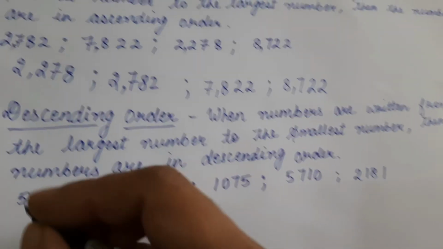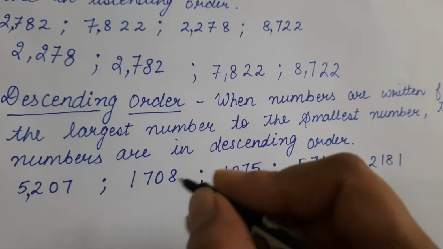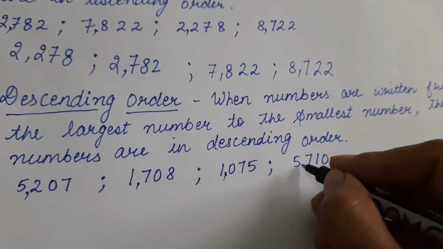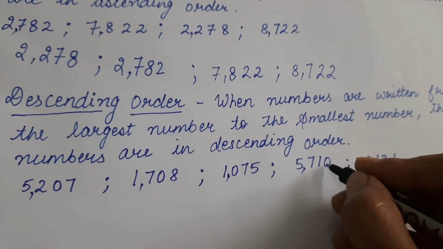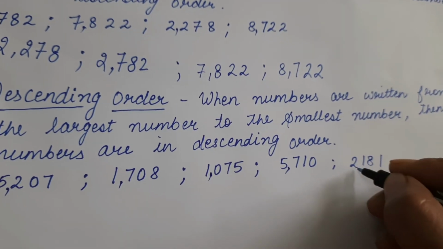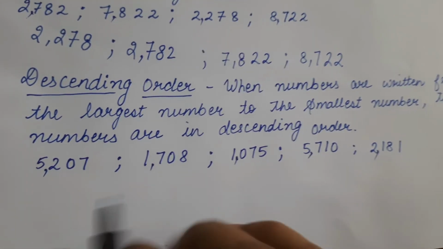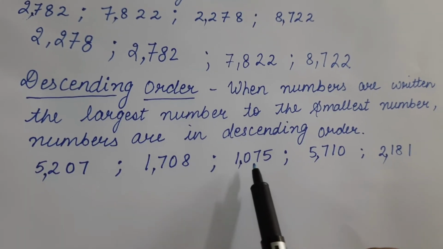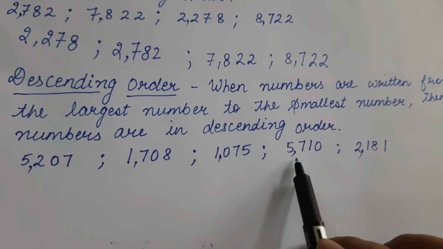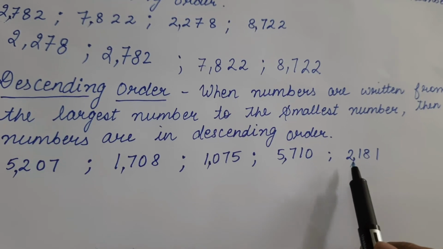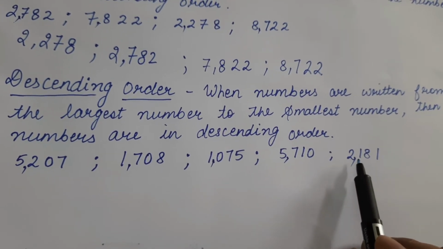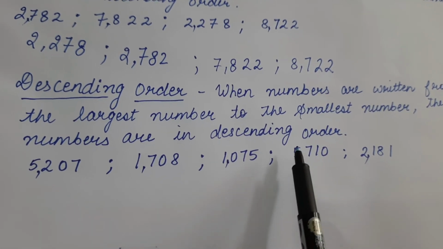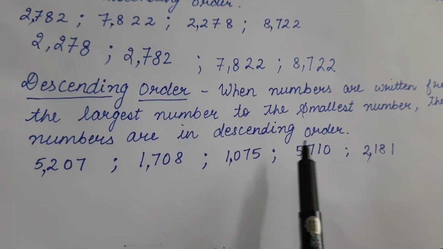First of all, write the number using comma. So here I am placing comma. We place the first comma after the three digits: ones, tens, hundreds. After that we place comma. Now just read the number. This is 5207. This is 1708. This is 1075. This is 5710. And this is 2181.